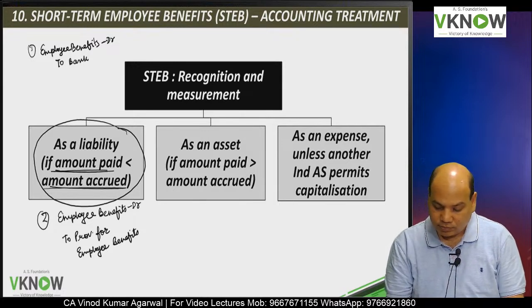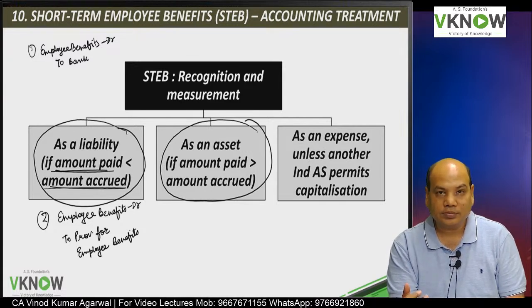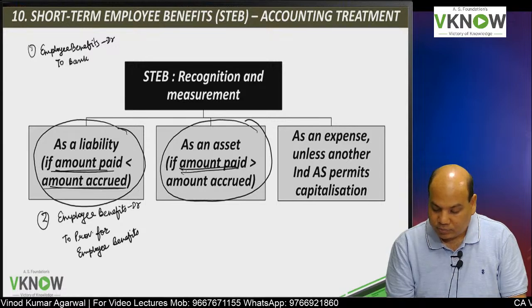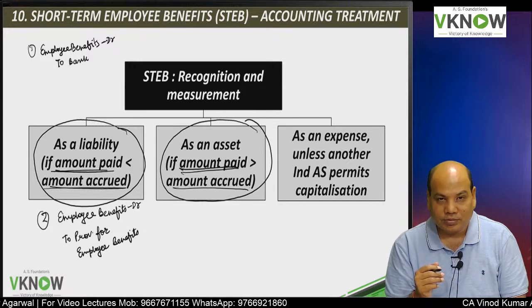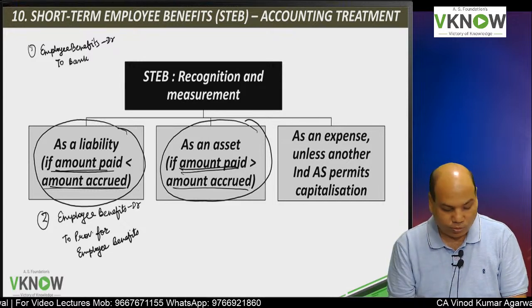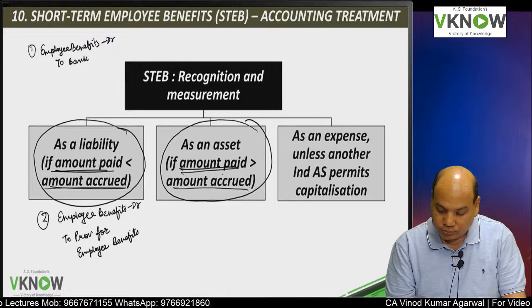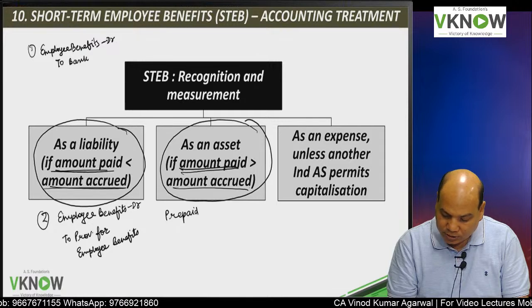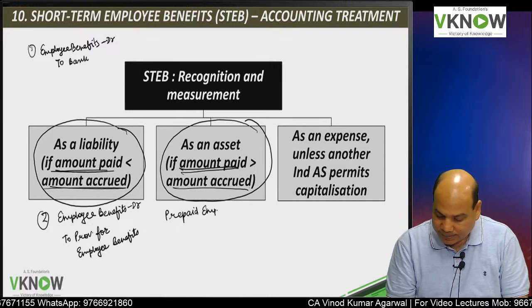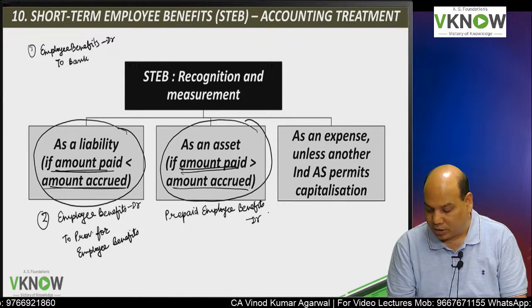Second possibility is that you have paid more than what was accrued. Amount paid is more than amount accrued. You have to pay 2 lakh. You have paid 2,20,000. 20,000 is prepaid. So I am going to pass an entry if the amount paid is more than what was accrued. In that case, I will pass the entry prepaid employee benefits, like your 12th standard teacher explains, prepaid employee benefit account debit.